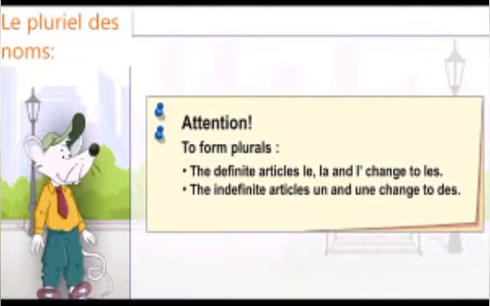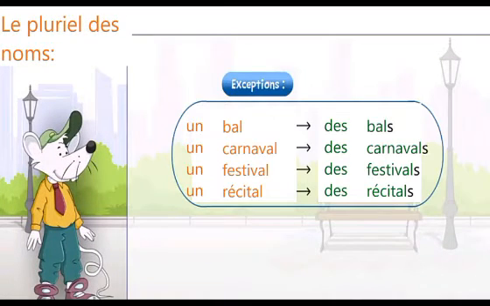Now look at the exceptions. One becomes des, and there is only s added at the end of the noun. Un becomes des as a plural, and al remains the same with an ending of s to become a plural. Exceptions are always there. You all have to learn these exceptions by heart.